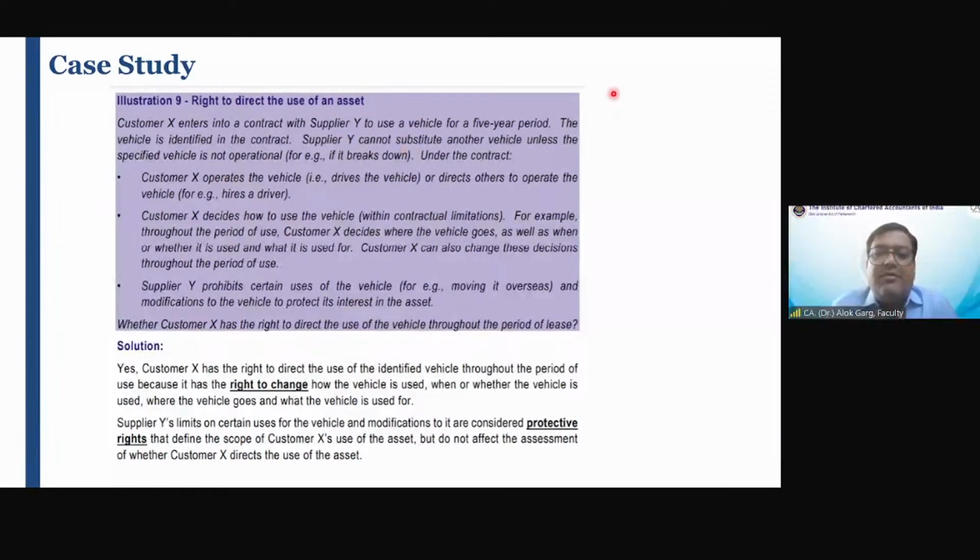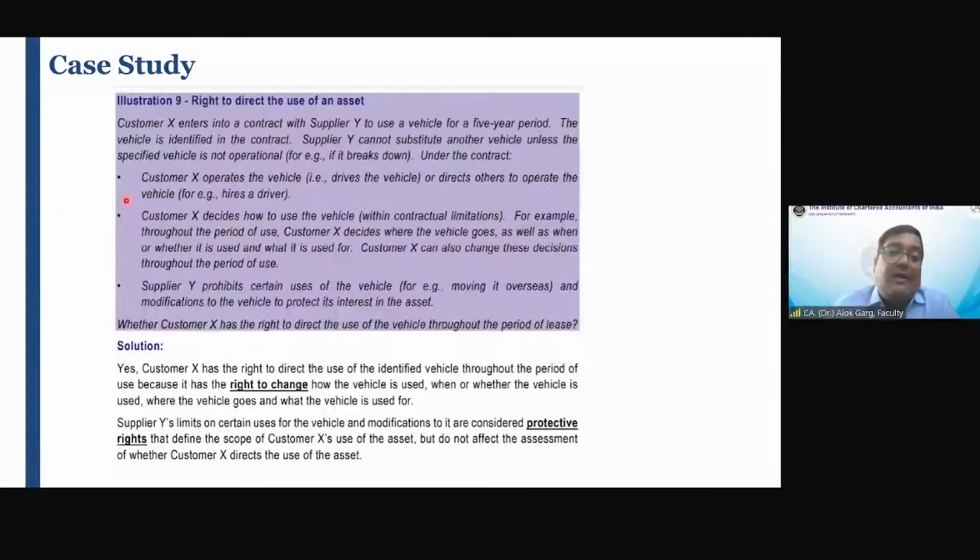Okay. Under the contract, customer X operates the vehicle, that is drives the vehicle or directs others to operate the vehicle, for example, hire a driver. So understood, it is customer X who is directing how to use the asset, and for what purpose that is used. Either customer X himself drives or customer X will hire the driver. Understood. It means seemingly right to control the use lies with customer X, but I'll not conclude. I'll read the next part of the question.